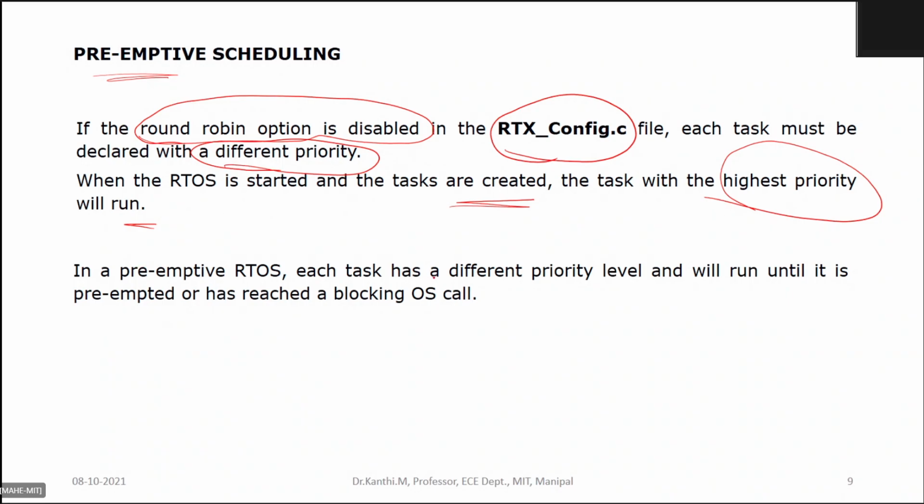Each task has a different priority level and will run until it is preempted, or you come out with some blocking OS call. In the sense, it could be an event of some sort, or you insert a delay or wait function, pushing it so that it has to wait for that much amount of time.